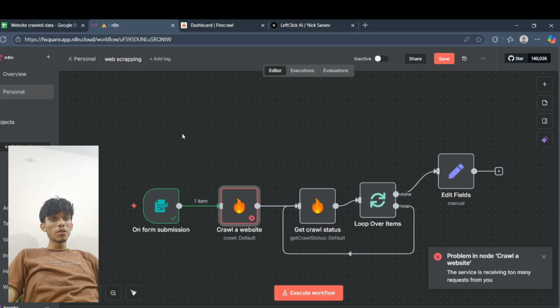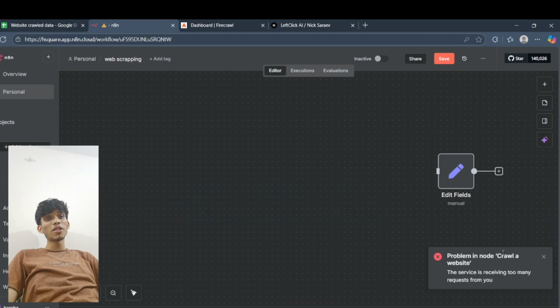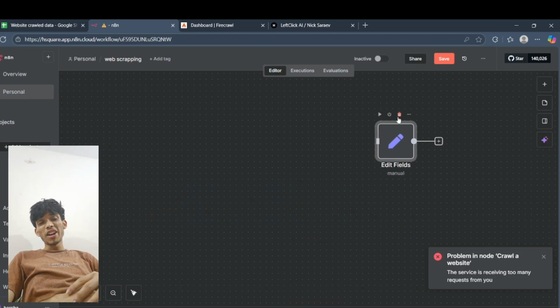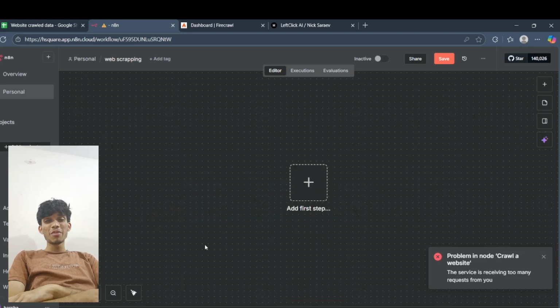So today I'm gonna show you how to create a web scraping automation. Right now it's September and I'm targeting marketing agencies. I change my niche every month. So this month I was targeting marketing agencies and doing automation services for them.